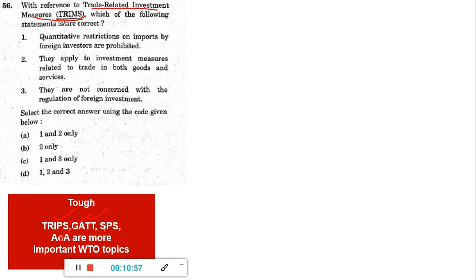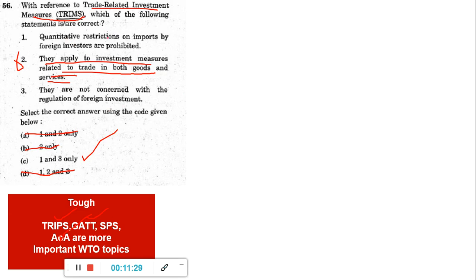These are very important ones, and UPSC has asked repeatedly also. But TRIMS was asked for the first time, I think. So this was a little difficult. But the basic thing about TRIMS, if you know, like it is told here, it is related to both goods and services. But the TRIMS agreement, if you go and see the first article itself, it is not for services, it's only for goods. So that is the thing UPSC was checking, whether you know at least what TRIMS is dealing with. Then you would have got the answer by eliminating that. But it's okay if you did not prepare, at least next time you should be able to do it.